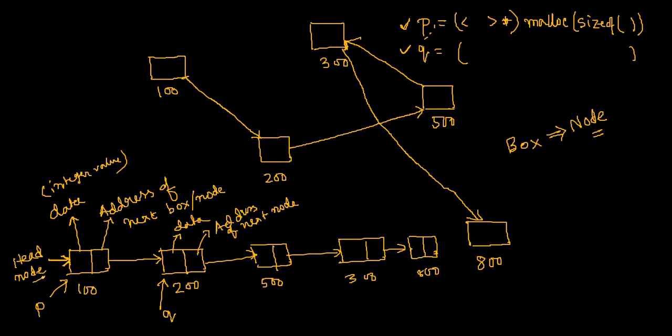Head node, why? Because it is the first node. And that means you have a pointer which is holding this particular node. Only you have that pointer. So head node means I must have some variable. Suppose the variable name is head, a pointer head. And this pointer head will point to this node. No other pointer will point to any other node in real.